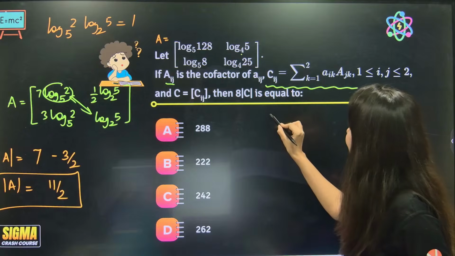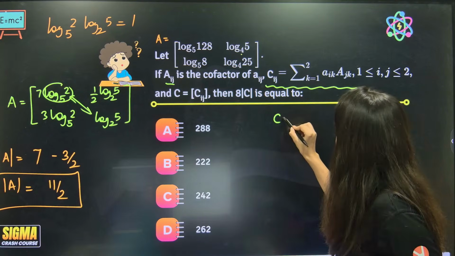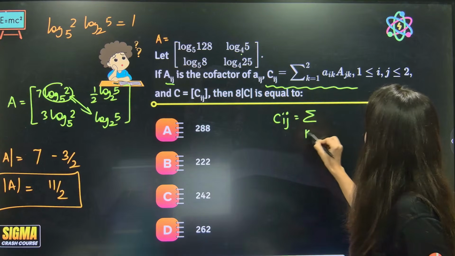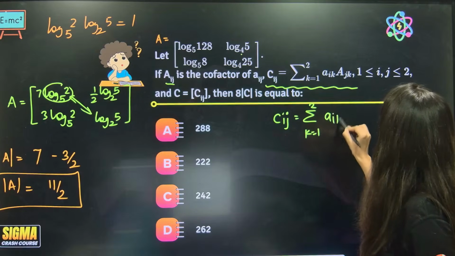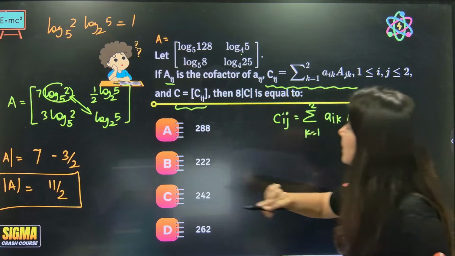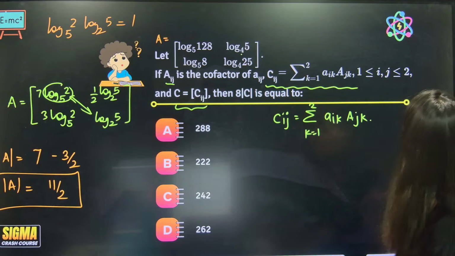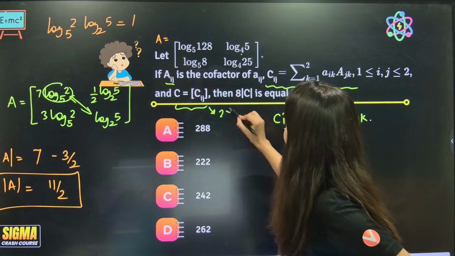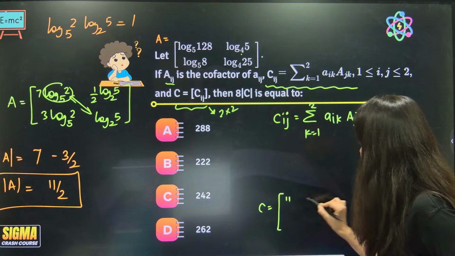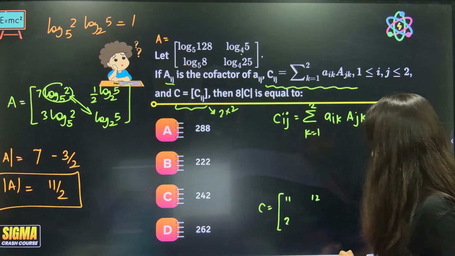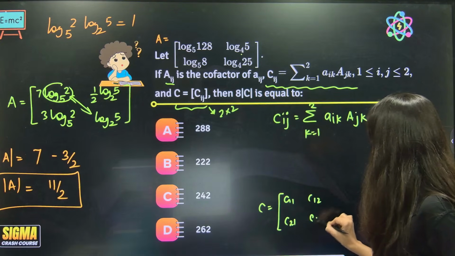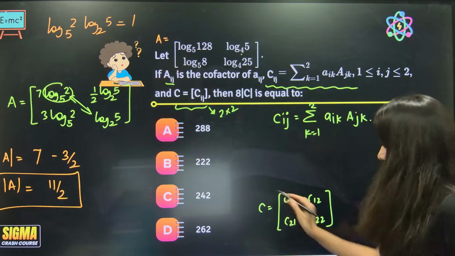Okay. So Cij is equal to sigma k equals 1 to 2 of Aik and Ajk. Okay, all right. And this is your C matrix. C is a matrix which looks like a 2 cross 2 matrix. So I need the C matrix, which is 2 cross 2. So it will be what? Basically this is C11, C12, C21, C22. I need these 4 elements, right?